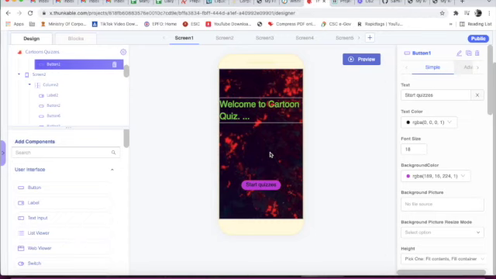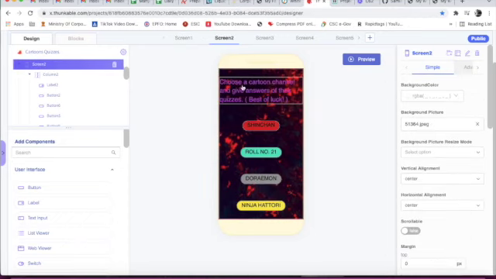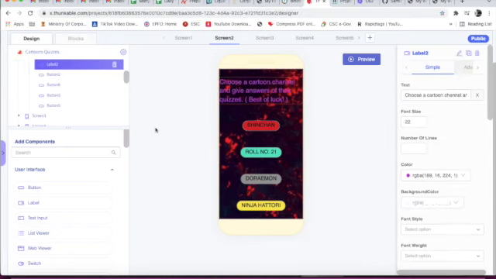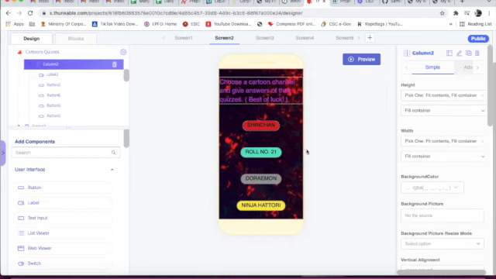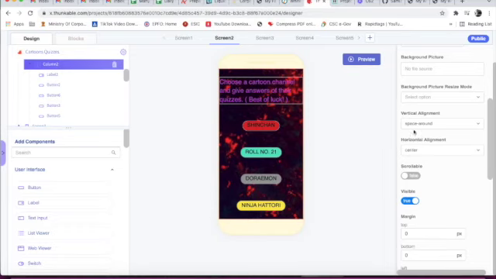Screen 1 designing part is not too much. Now we will see screen 2. This is screen 2, and inside screen 2 we have taken a column. Before we create any screen, we have to take a column, and we have to change the vertical alignment to space around.